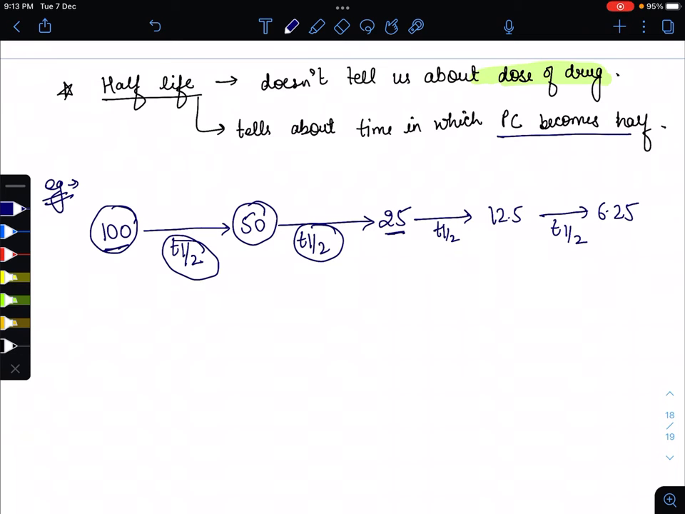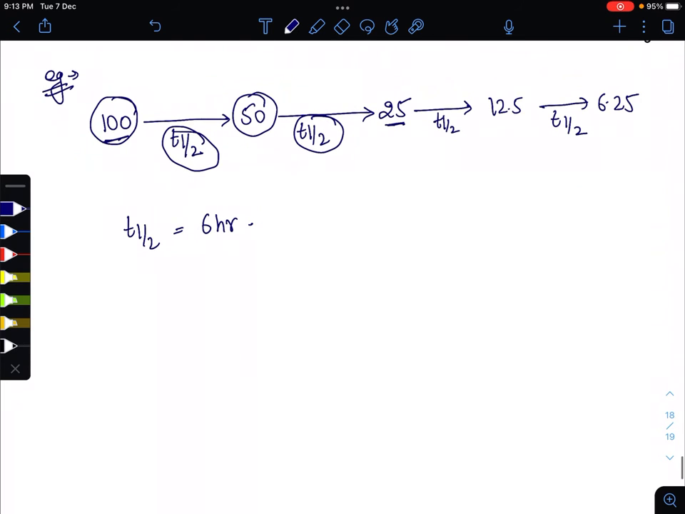Here if I give you one question: suppose the t half of a drug is 6 hours, and we have to calculate how much drug is present in plasma after 24 hours, in one day. So after 24 hours, how much drug is present in plasma, we have to calculate this.